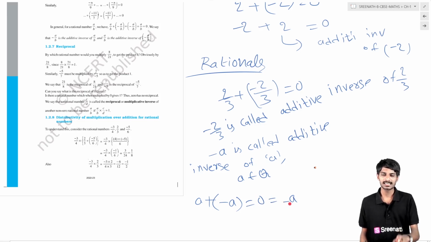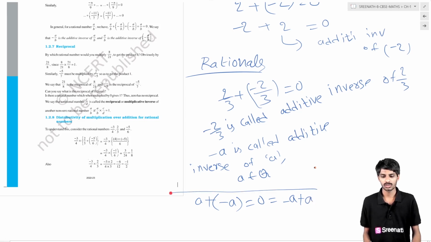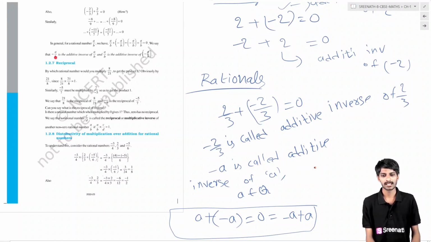If you take its additive inverse, that is a, the result is also 0. Basically we are taking a rational number written in p by q form, that is a by b. So minus a by b is the additive inverse of a by b, and a by b is the additive inverse of minus a by b. This is about additive inverse.